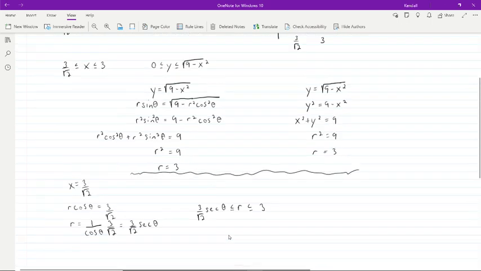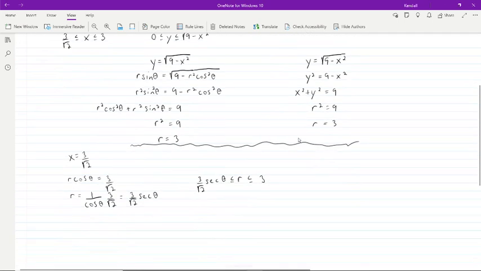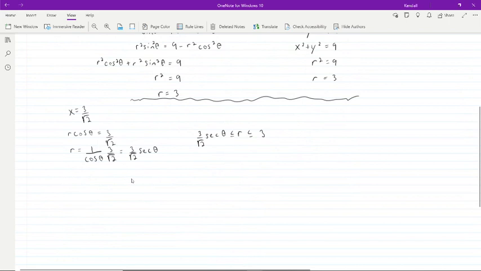And one aspect of theta we already know. When we're on the y-axis, our theta is 0, and then it goes all the way up to theta equals whatever this is when we're at x equals 3 over root 2. So we had r equals 3, and then we had r equals 3 over root 2 secant theta. So we're done with that.